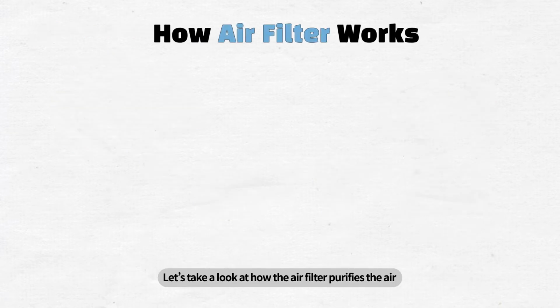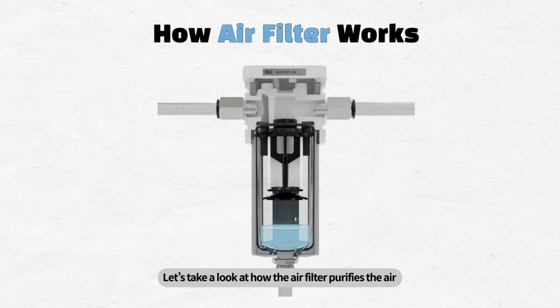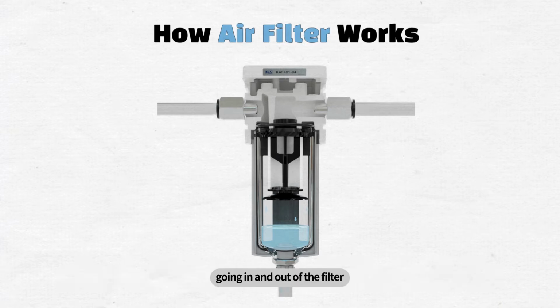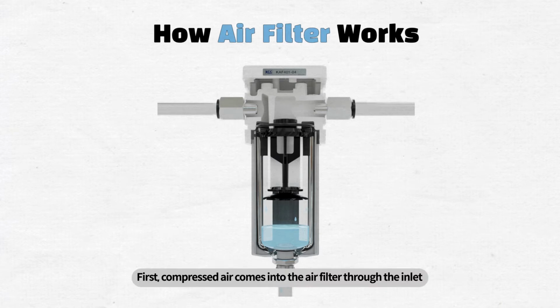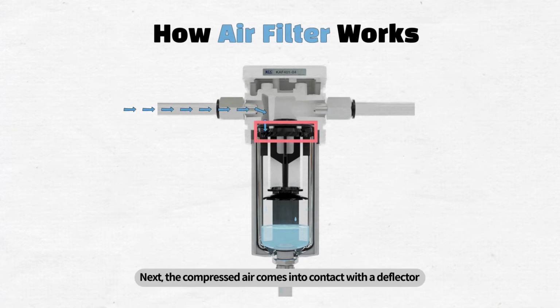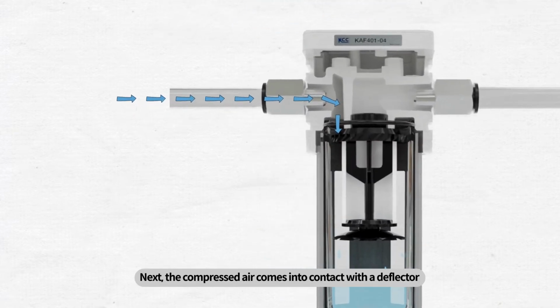Let's take a look at how the air filter purifies the air. We will check it out in detail using an internal structural map on the process of compressed air going in and out of the filter. First, compressed air comes into the air filter through the inlet. Next, the compressed air comes into contact with a deflector.